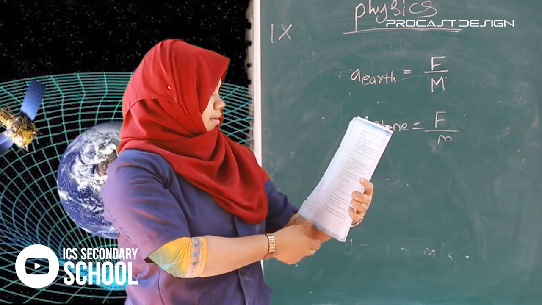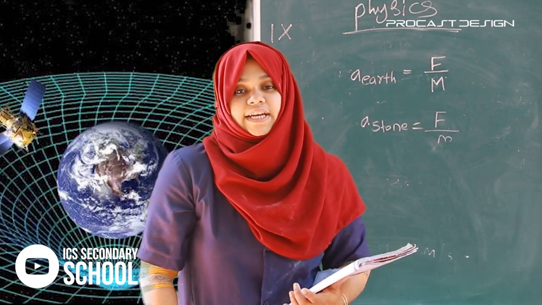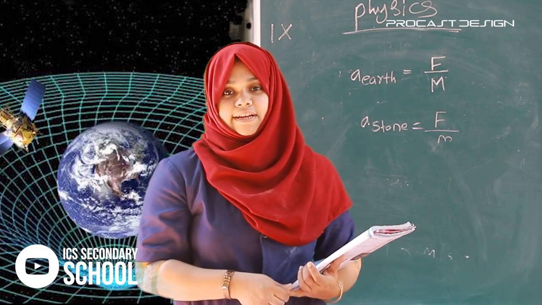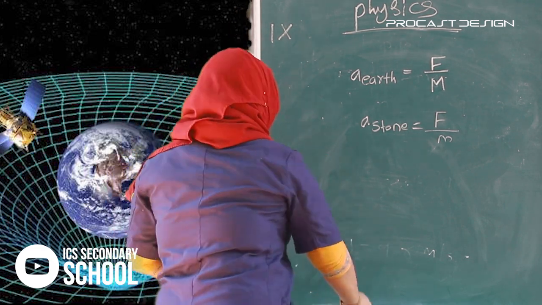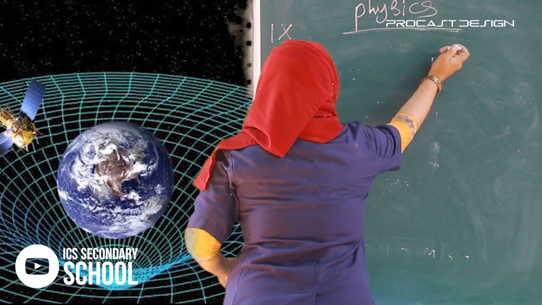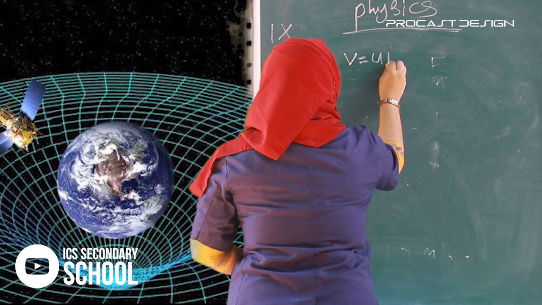Next, what are the equations of motion? We learned that. What are the three equations of motion? First, V is equal to U plus AT.